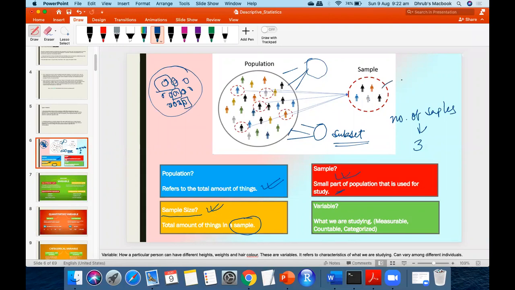That is related to the sample that we are discussing. For example, this is sample 1, this is sample 2, this is sample 3. So the sample size of S2 would be 5. Why? Because there are 5 objects in this particular sample. But what is the number of samples? The total number of samples that we have to count, 3. You understand the difference we are talking about?